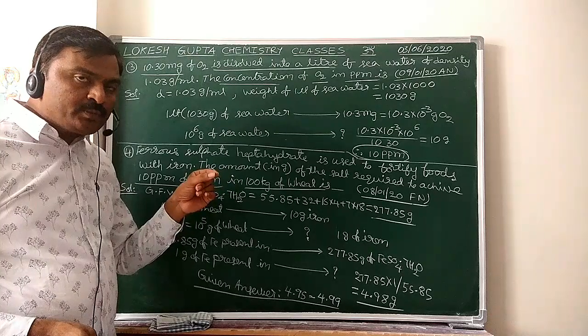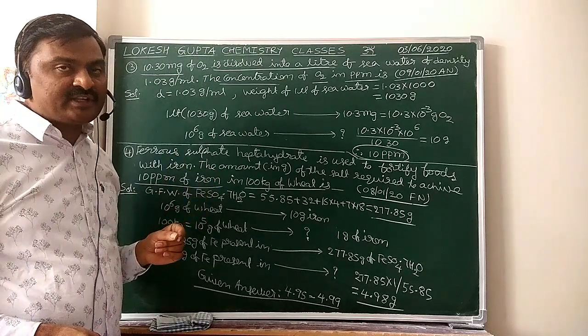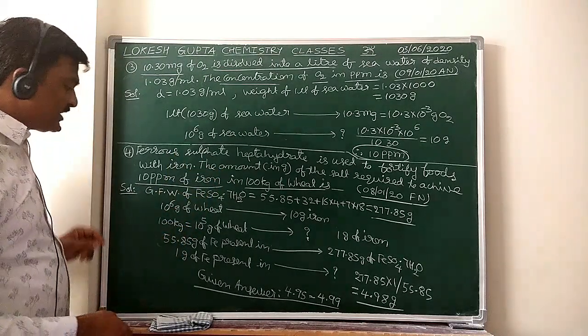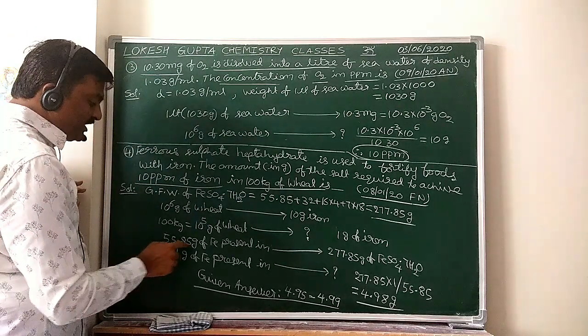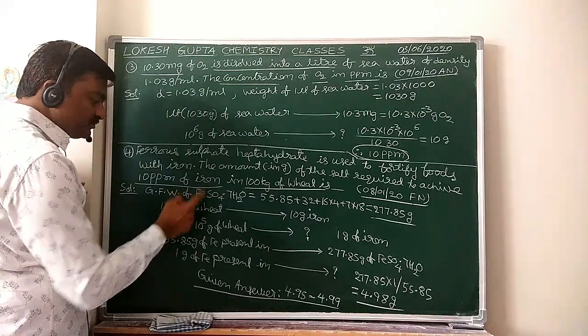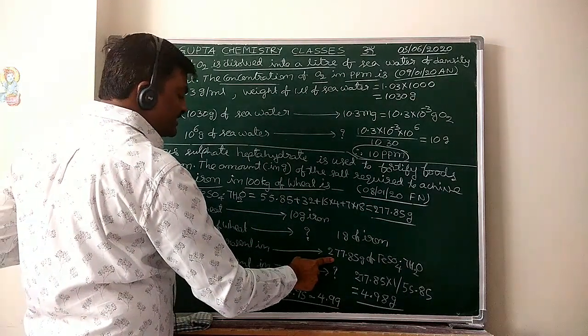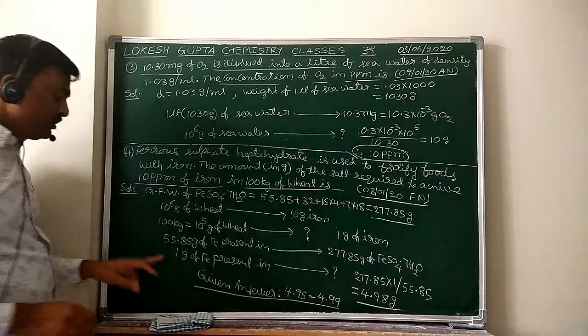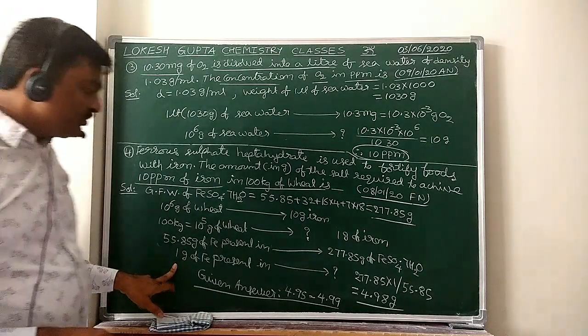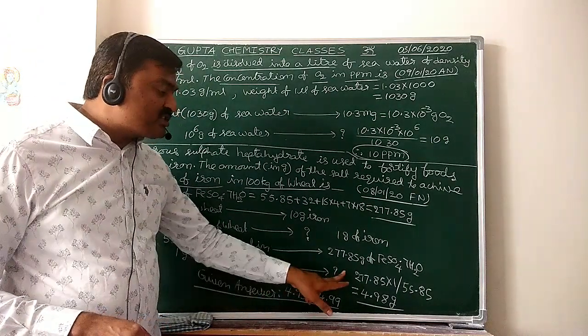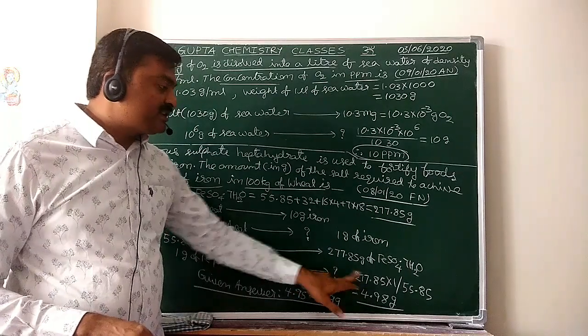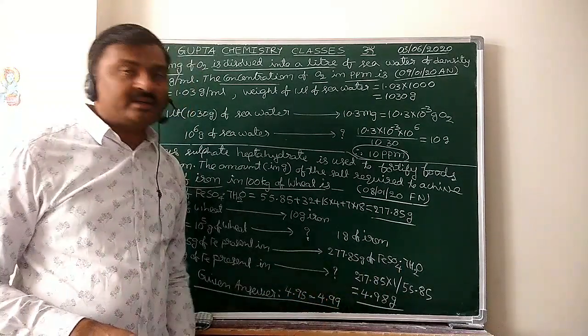Now, that iron has to be added in the form of ferrous sulfate heptahydrate. Just now I said, 55.85 grams of iron is present in 1 gram formula weight of ferrous sulfate heptahydrate. Now, 1 gram of iron will be present in how much weight of heptahydrate? This much weight, 4.98 grams.